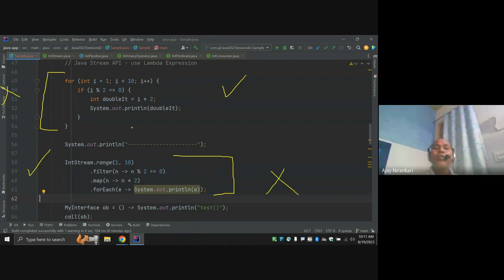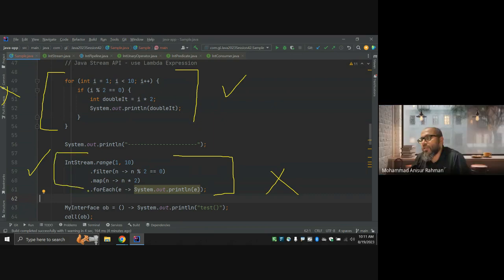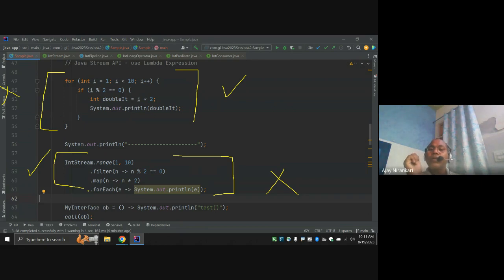These are different tools. This is one tool to write code, and this is another tool to write code. It depends on our application and use case. Somewhere you use this, somewhere you use that.